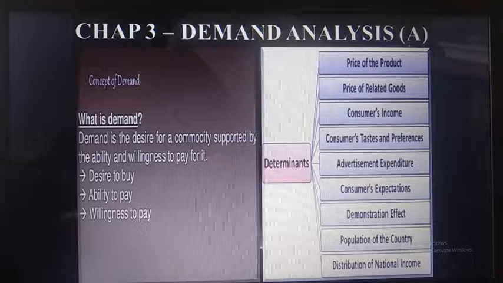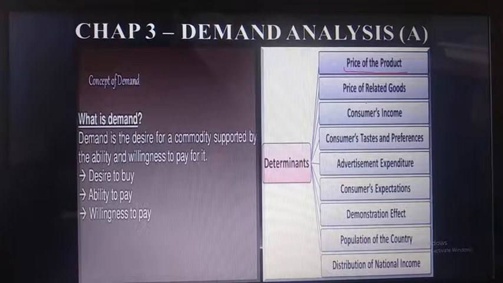Here I will explain you the determinants of demand. See, first is the determinants of demand, that is the price of a particular product. See, in the market, when the price of a particular product increases, the demand for that product will decrease. And when the price of that particular product decreases, the demand for the actual purchasing of that product increases.